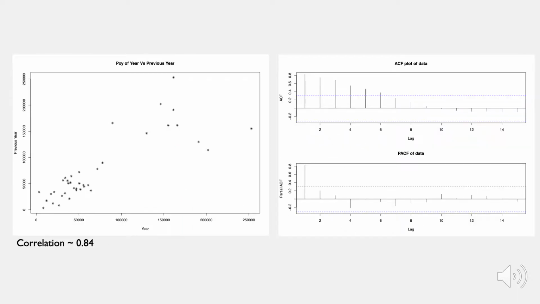There is a strong positive linear shape in the correlation plot on the left, which also has a correlation value of 0.84. The ACF displays a clear decaying trend with 6 lags above the significant bounds, and the PACF shows 1 significant lag above the bound and the rest being contained within the bounds. The pattern in the ACF proves that there is a trend in the data. Due to the characteristics spoken in this slide, I will conclude that the data is non-stationary.